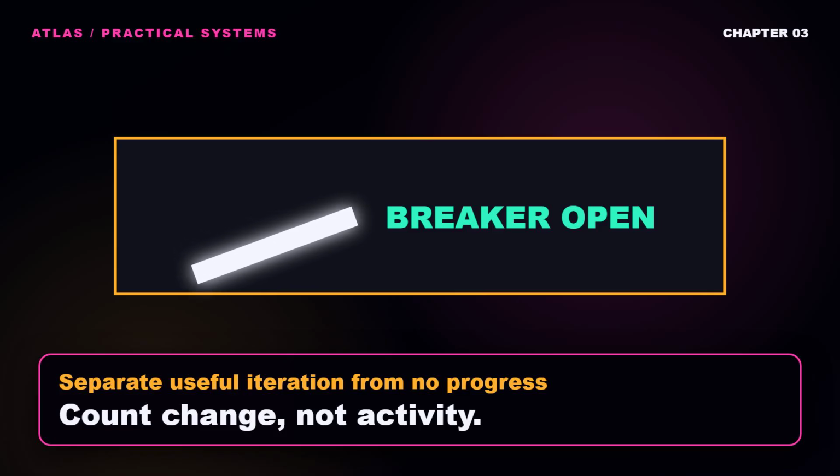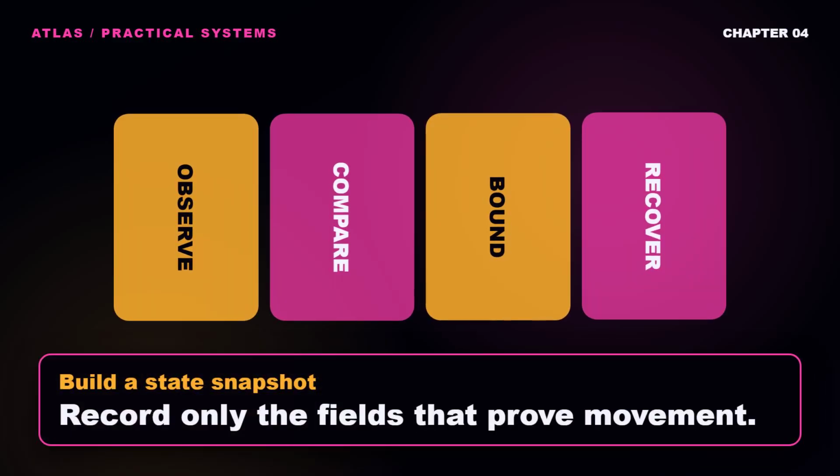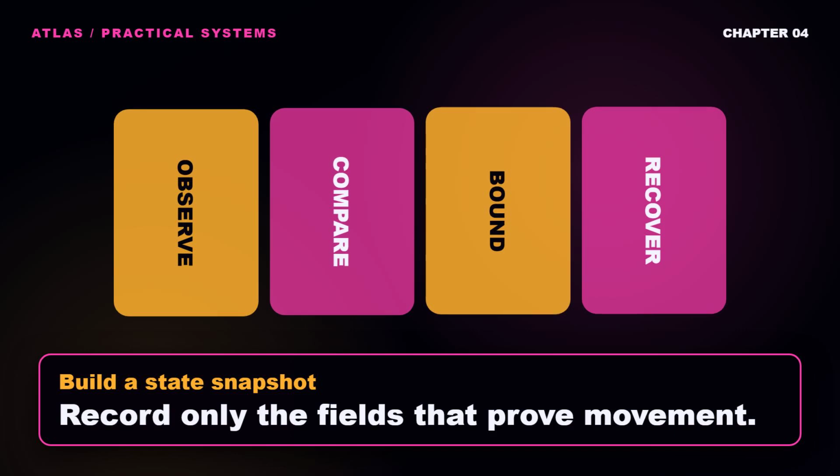This is stronger than asking whether the tool returned success. A successful API response can preserve a wrong value. A completed shell command can leave the failing test unchanged. Progress belongs to the task state, not the transport status. Once you define progress this way, the breaker can act on evidence instead of intuition. A useful snapshot is small enough to compare and specific enough to matter.